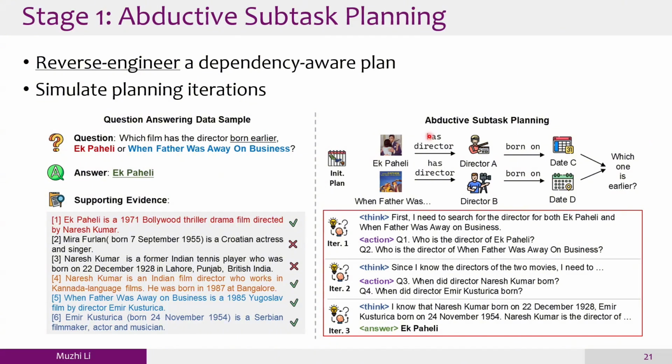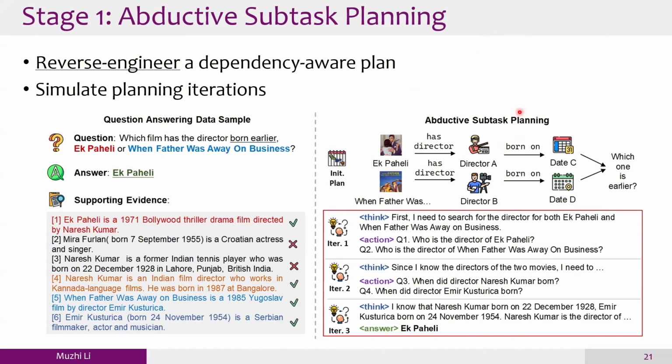For questions with different reasoning patterns, we have a different example for the LM to follow. So before asking the LM to produce this specific plan, we have an in-context demonstration, and the demonstration has a question which is very similar to this question in terms of the reasoning pattern.